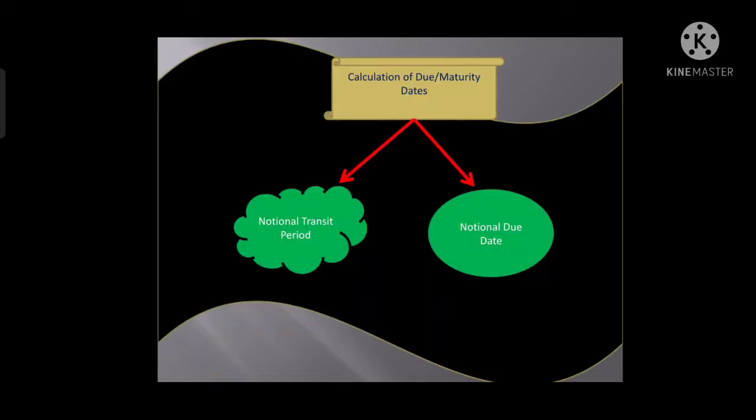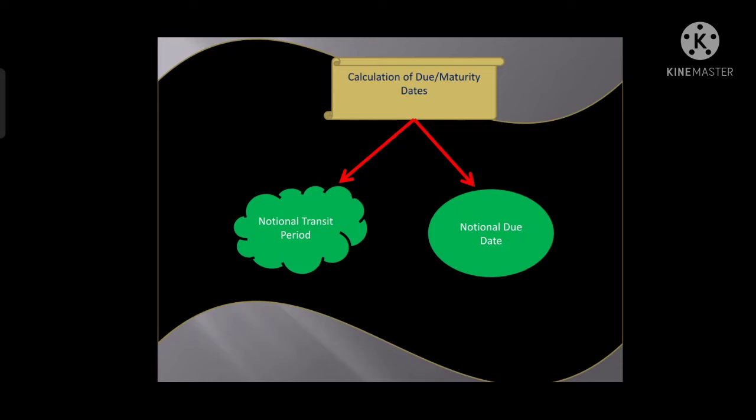Now we will discuss how to calculate the maturity date. Why is it necessary to calculate the maturity date when a bill needs to be crystallized? It is quite important because if we do not know the maturity date of a bill, whether an import LC bill or an export bill, or if we calculate the wrong maturity date, then it will not be helpful in the crystallization of bills.